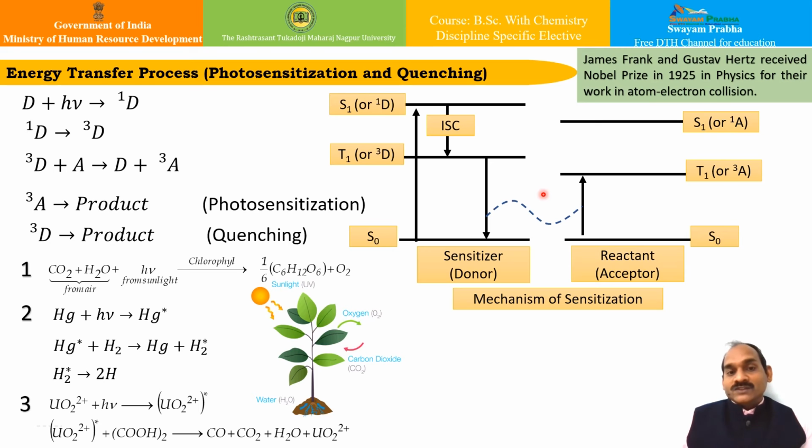Photosensitization leads to very vital reactions, and to a new subject in photochemistry known as photobiology, in which we see photosensitized reactions in nature. James Franck and Gustav Hertz received the Nobel Prize in Physics in 1925 for their work on atom-electron collisions, for determining this kind of mechanism.